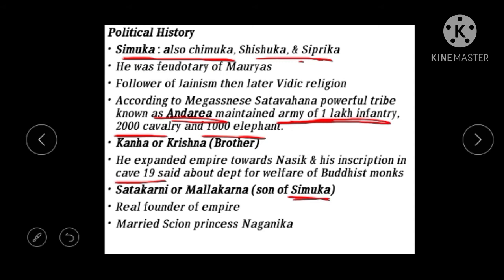He is considered the real founder of the Satavahana Empire. Real founder means all the power was consolidated and he had a vast empire. He is the third ruler in the line, and he ruled for around 56 years.